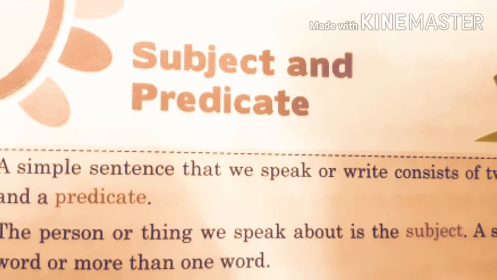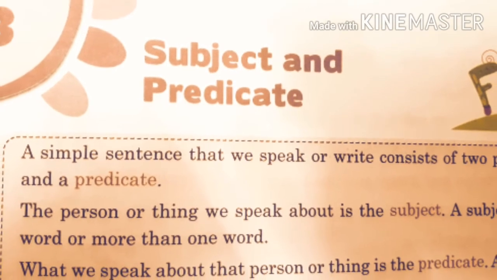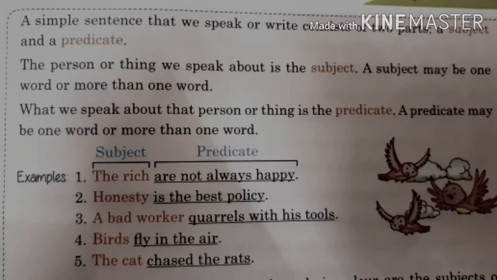So then what is predicate? Predicate is the rest of the sentence. So verb plus object is actually a predicate. Okay, let us read and understand it very nicely. See in your books, page number 9.